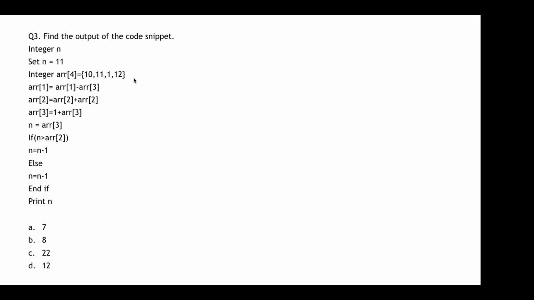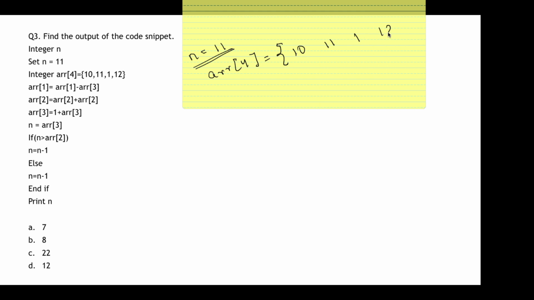Okay, this question had come in one of the mock tests of TCS. So it says that integer n, and n has been set to 11. Okay, n has the value 11. Now there is an array ARR of 4. So the values are like 10, 11, 1 and 12. Okay. So this is ARR of 0, this is ARR of 1, this is ARR of 2, this is ARR of 3. Why? Because my array begins from 0 to n minus 1.